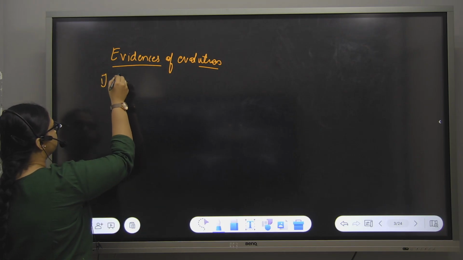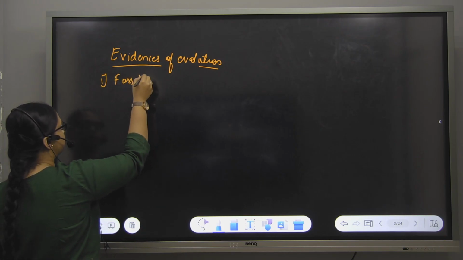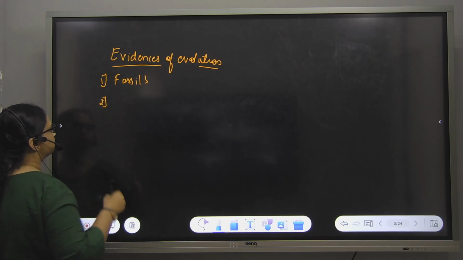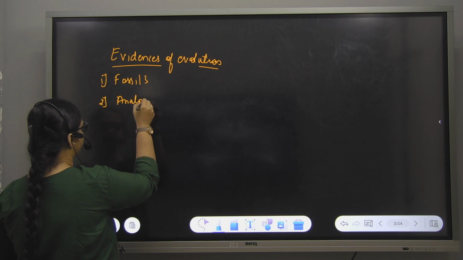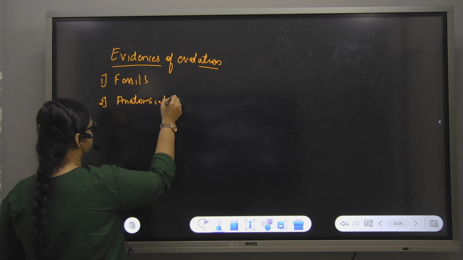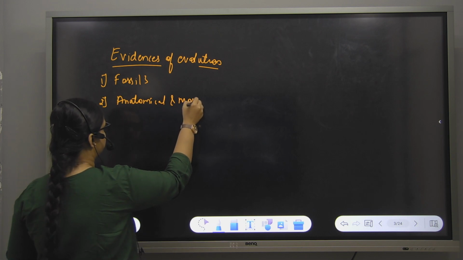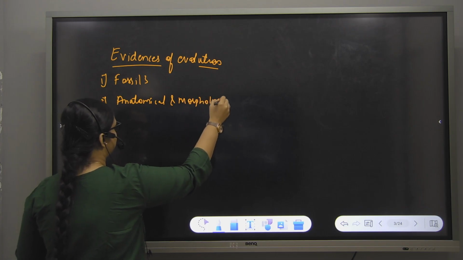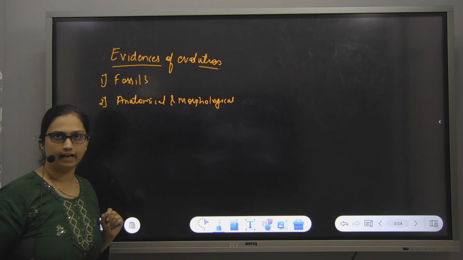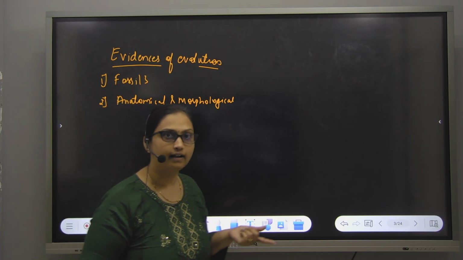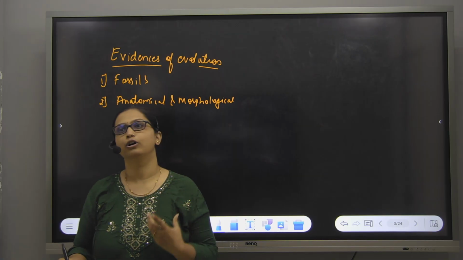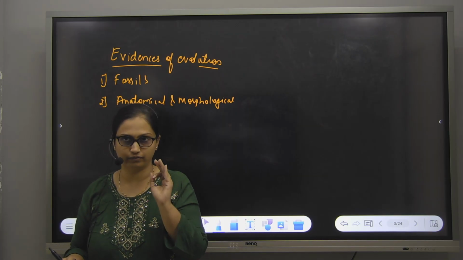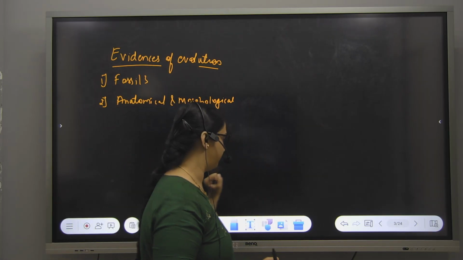So I have finished this, as far as I remember. Fossils, I have done all. Next, what is there? Next is anatomical and morphological evidence. So under this anatomical, and now pay attention, okay? From here you can expect theory questions, and comparative level, a very good number of questions. Pay attention.